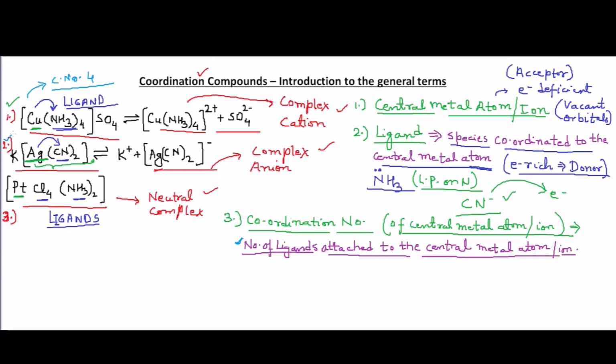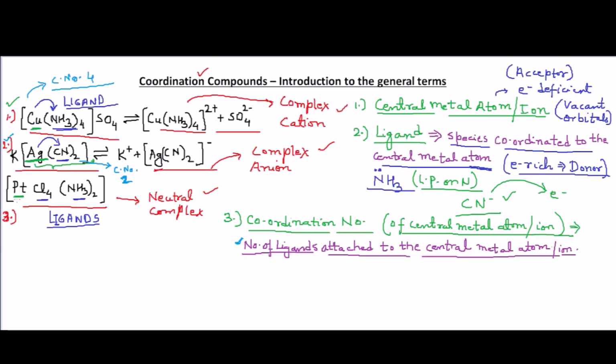Similarly, in the second example, we can see that 2 cyanide ions are attached to the central metal silver. So the coordination number of silver in the second example is 2, right? Because 2 cyanide ions are attached to the central atom.